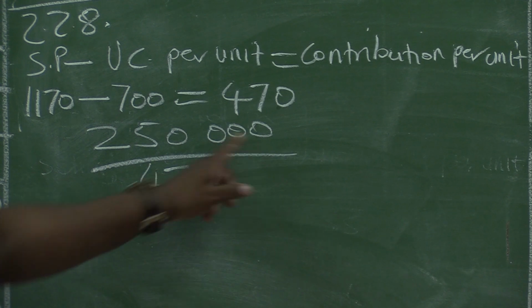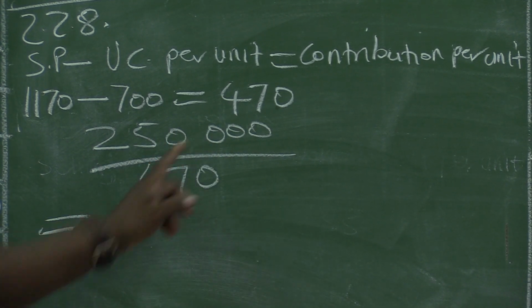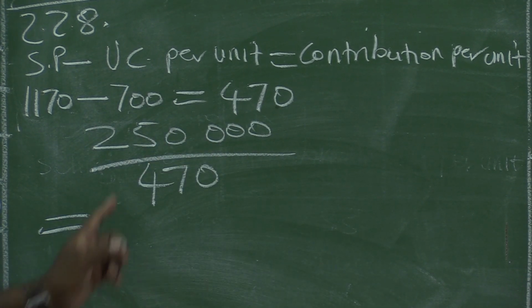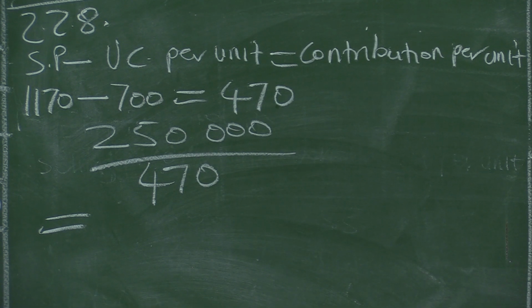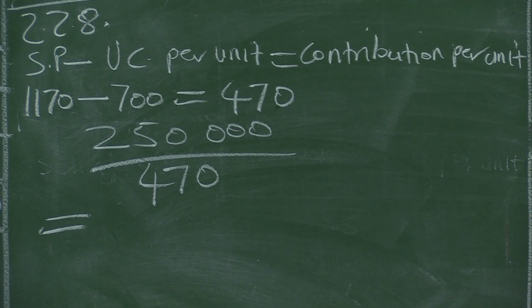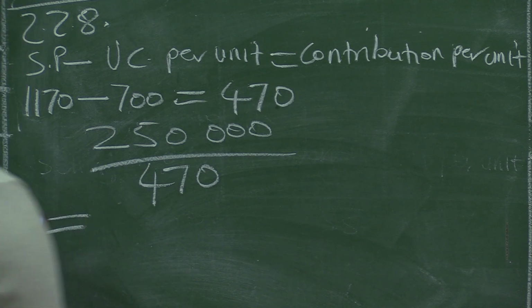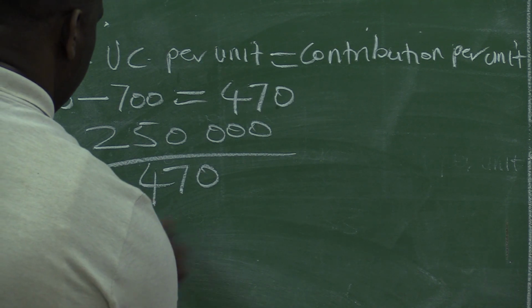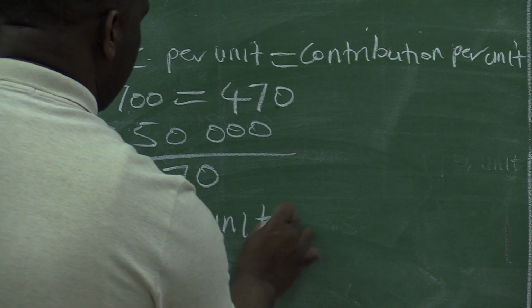So let's divide this 250,000 by 470, which is our contribution per unit. 250,000 divided by 470 will give you 531.9, so that is 532 units.